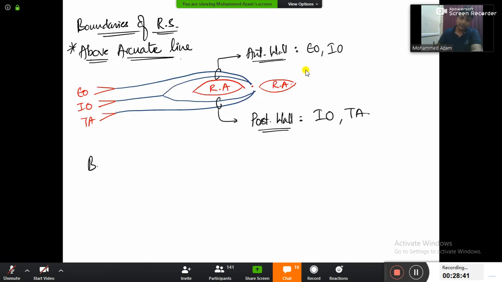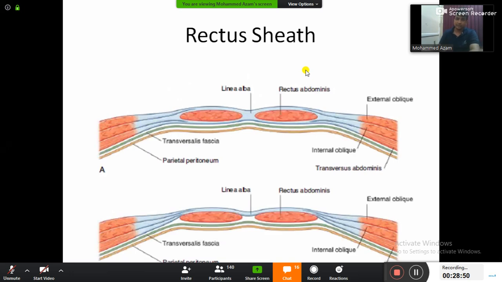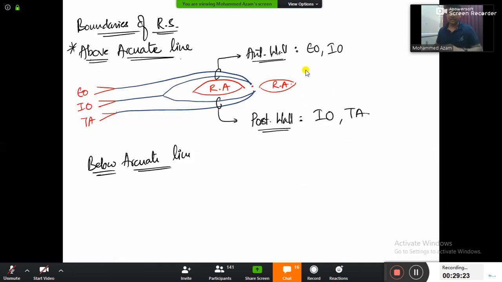Let us see the arrangement below arcuate line. Okay, and now my dear friends, just look at this diagram here. Rectus abdominis, and this one is the external oblique, internal oblique, and transversus abdominis. And I can clearly see external oblique going from the front, and transversus abdominis going from behind, and internal oblique we can see it is dividing into anterior lamina and the posterior lamina. And below the arcuate line, all the three, guys, external oblique, internal oblique, and transversus abdominis, all the three are going from the front only, anterior. So let us draw this diagram.